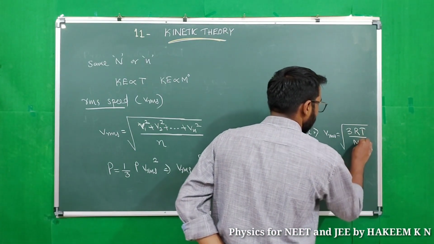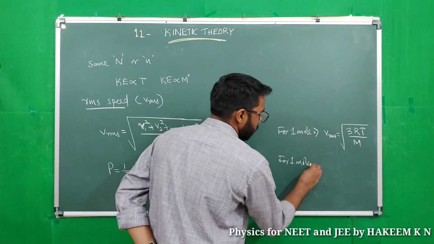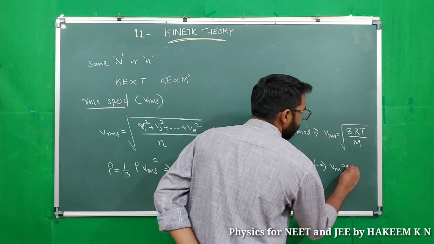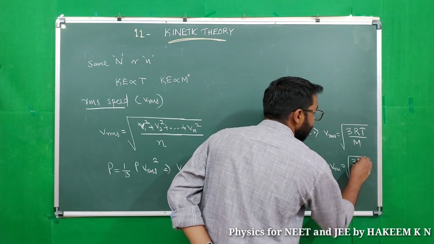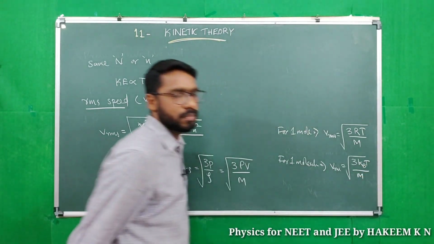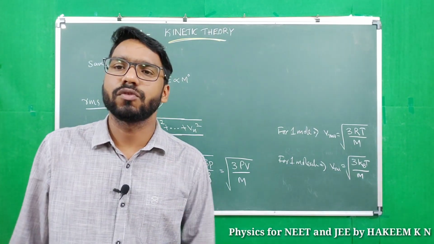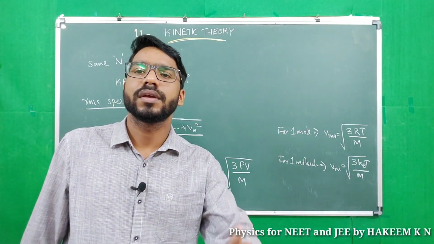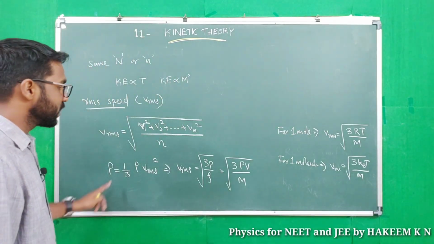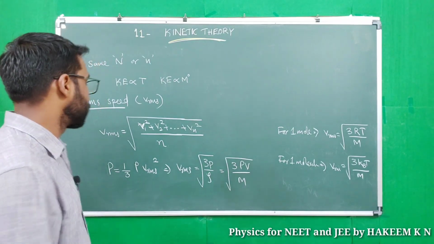And for one molecule we will write Vrms equal to root of 3 kBT by m, because for one molecule PV equal to kBT, and for one mole PV equal to RT. Okay, this is the equation for RMS speed of gas molecules.